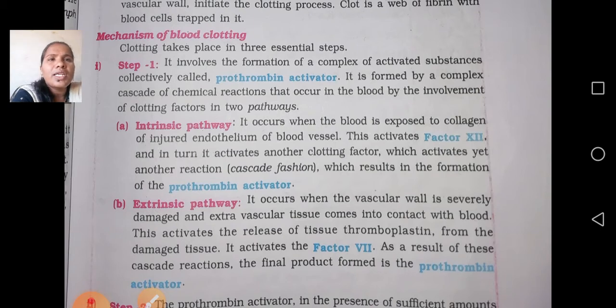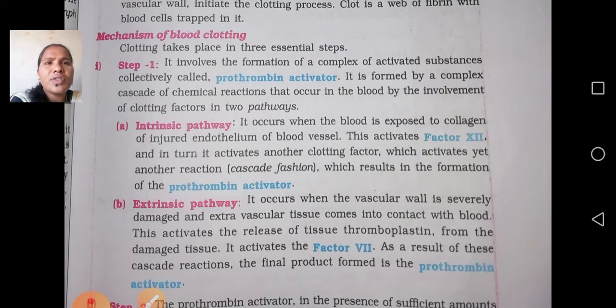Clotting takes place in three essential steps. Actually, when we get an injury, what will happen? First is the bleeding, second is the clotting. When we get injured for any reason, first the bleeding will occur, for a fraction of a second. After the bleeding stops, within some seconds, automatically clotting will take place. So when we get an injury to the blood vessels, bleeding and clotting, two processes, go on simultaneously.